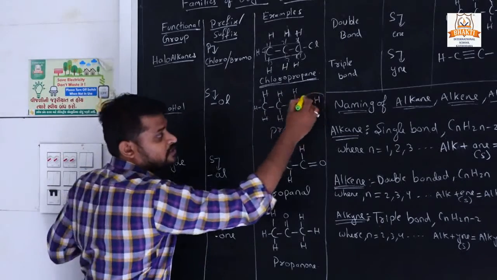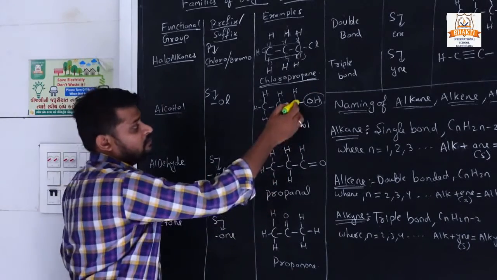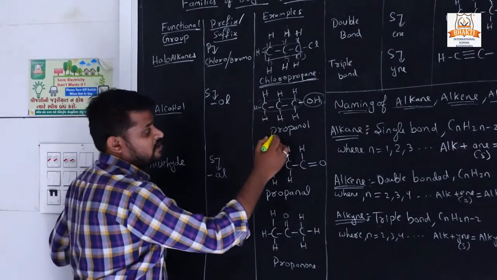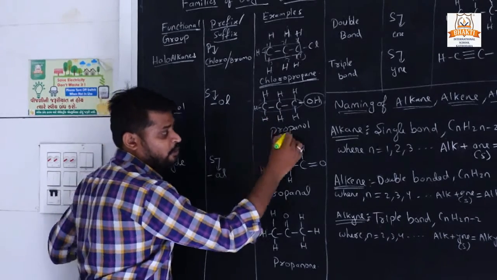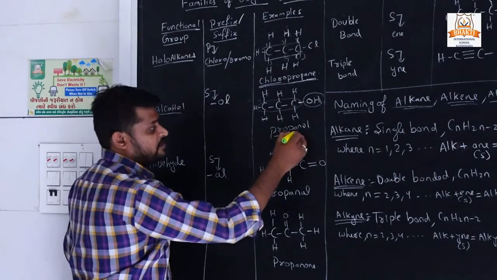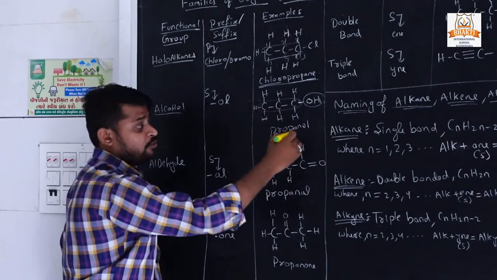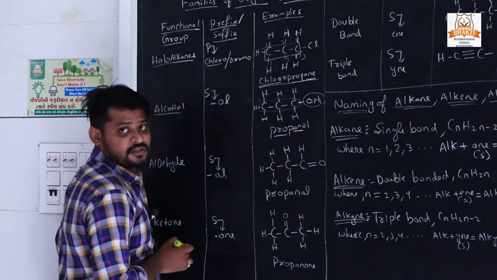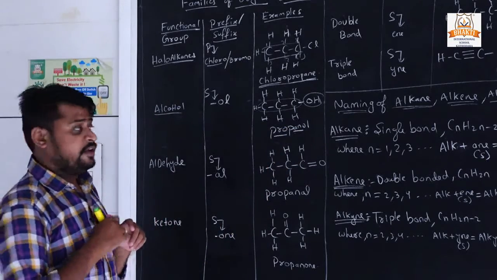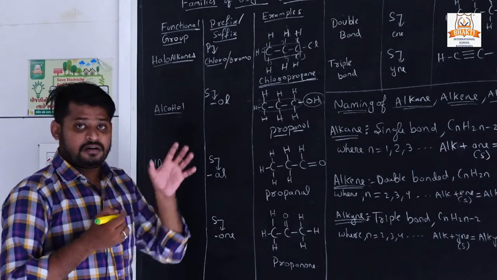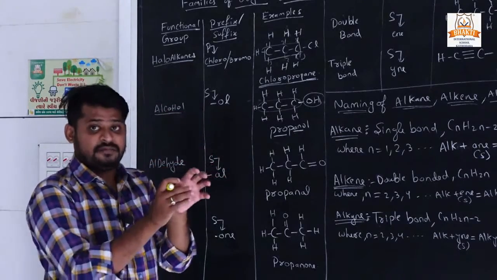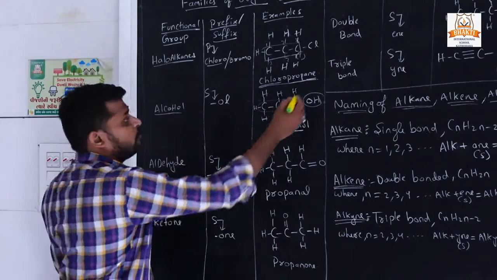So here OH is present and there is a 3 carbon chain, so the root word is prop, and all single bonds, so it is from the alkane group. So ane. We already studied that when the primary suffix and secondary suffix combine, then we have to remove the e.